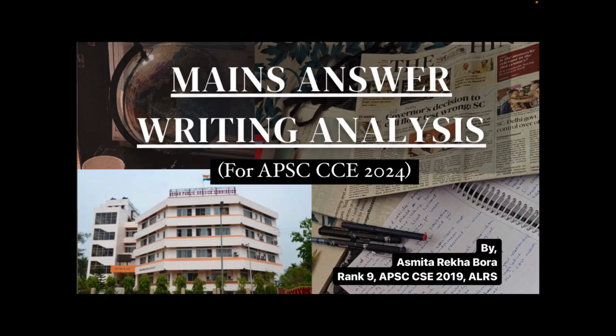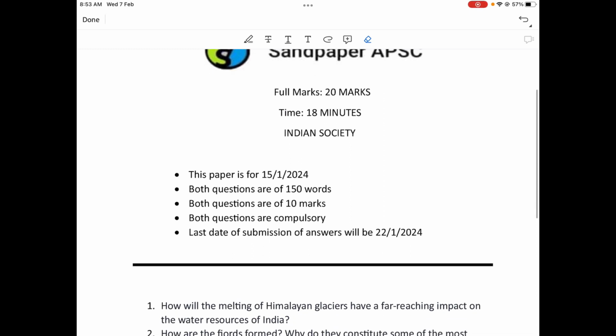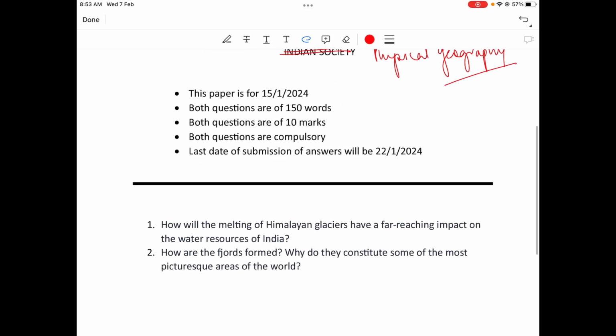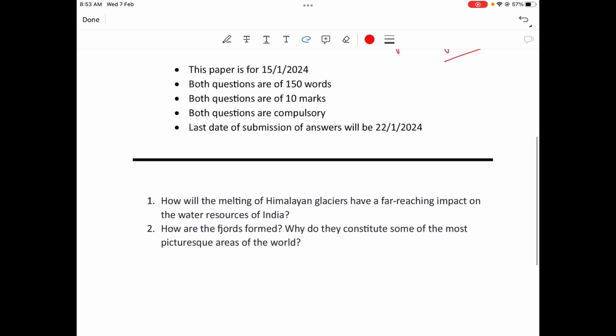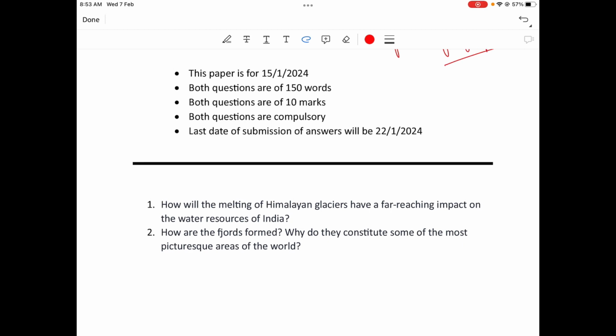So let's begin. So this is the paper of 15th January 2024, and although the topic is written as Indian society, this is not Indian society. This should be physical geography. I made a mistake while editing this. Okay, but the topic is irrelevant. Let's look at the questions. And these questions are not original institute questions. These are previous year questions asked in UPSC.